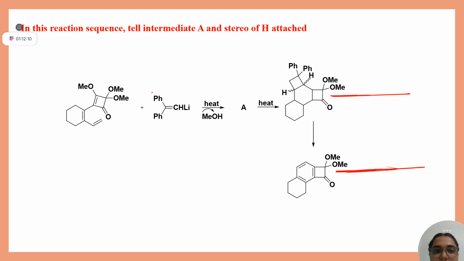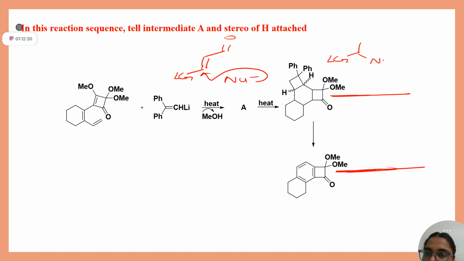Before you solve this question, I just want to give you one hint. If this type of system is given to you and a leaving group is there, and externally you are adding one nucleophile onto this, what will it do? The negative charge will come back and knock off this leaving group, and at the position of the leaving group there will be the nucleophile.